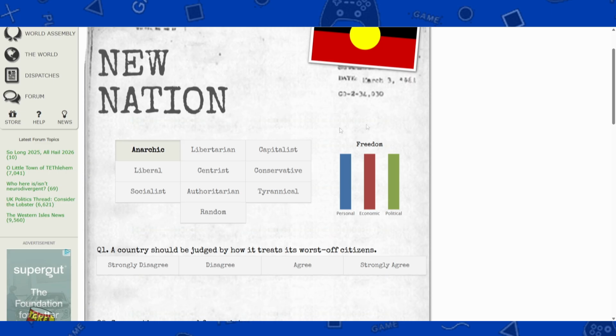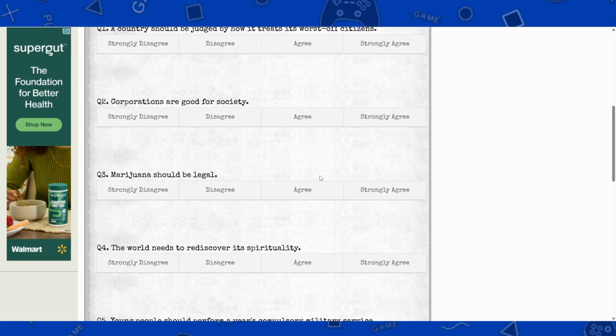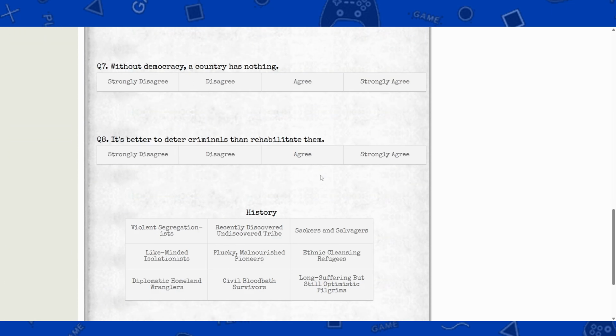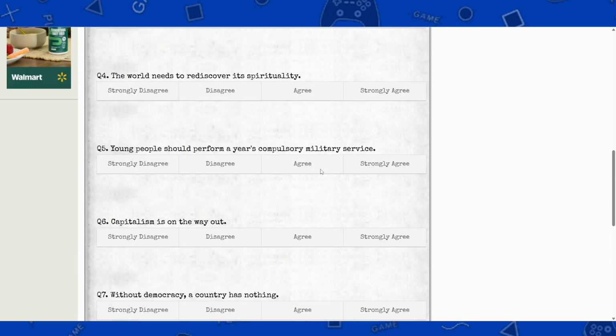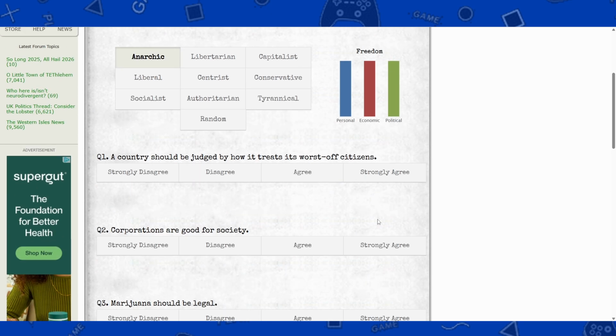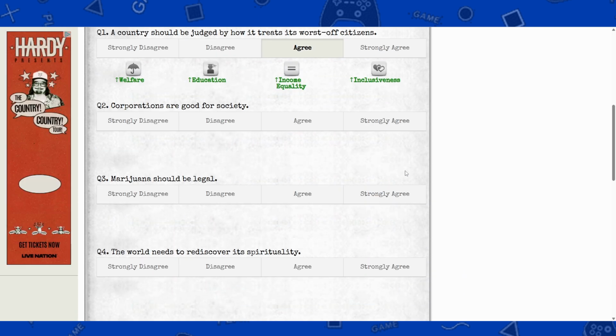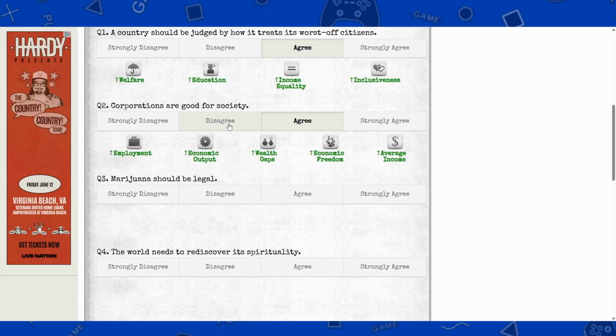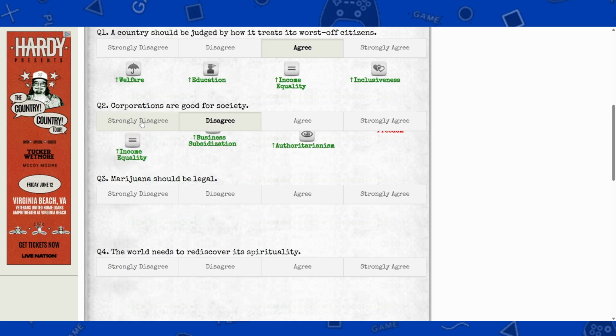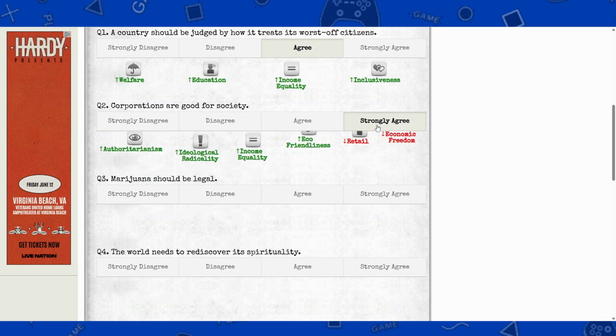I guess that's good. After that, there are some questions that it will have you answer that will affect those bars as well. We are just gonna go through it. First question, a country should be judged by how it treats its worst off citizen. We'll just say I agree. Next up, question 2, corporations are good for society. We are gonna just say agree. See if we change it to other options, it will change some things.